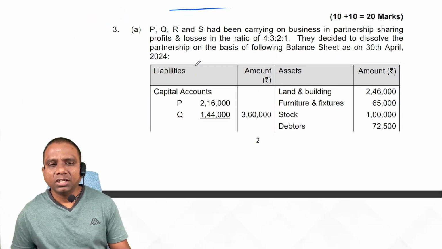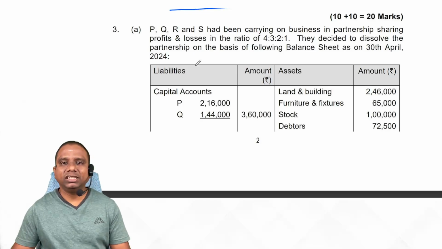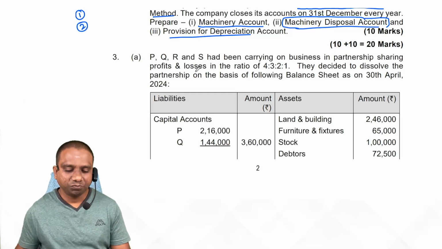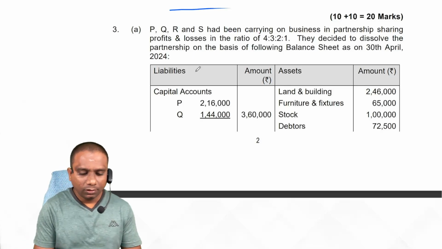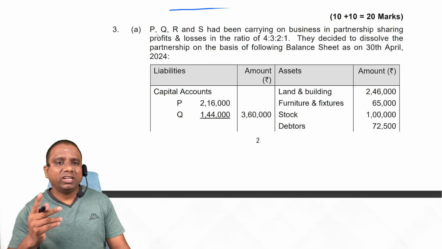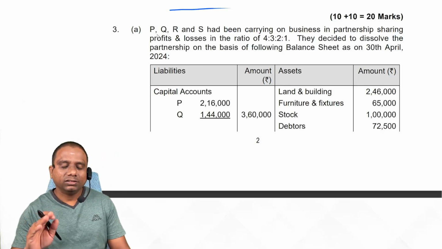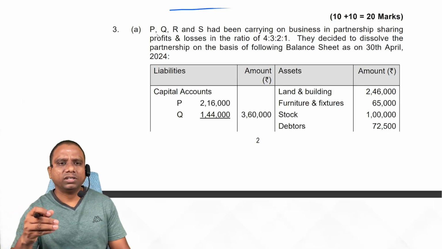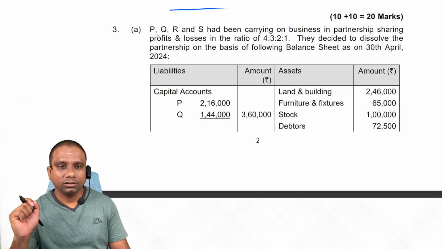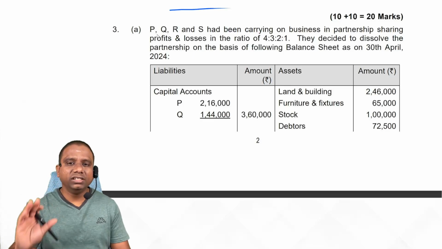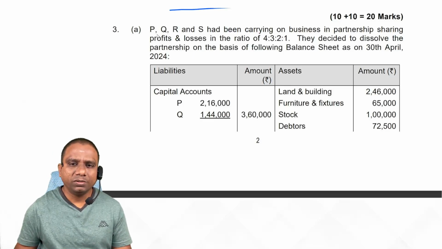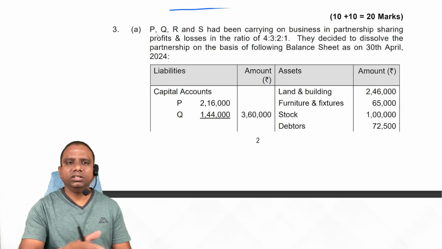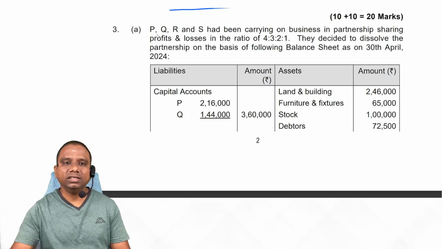Third question. 3A consists of dissolution of partnership. This dissolution of partnership, so carefully. In dissolution of partnership, we have two types of problems. One is normal dissolution: preparation of realization account, partners capital accounts, and bank account. Another type of problem is piecemeal distribution. So identify whether it is normal dissolution problem or piecemeal distribution.